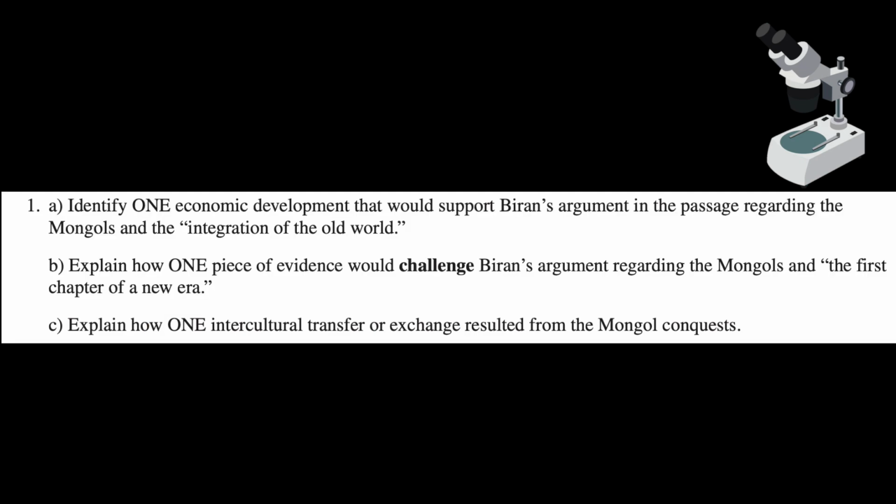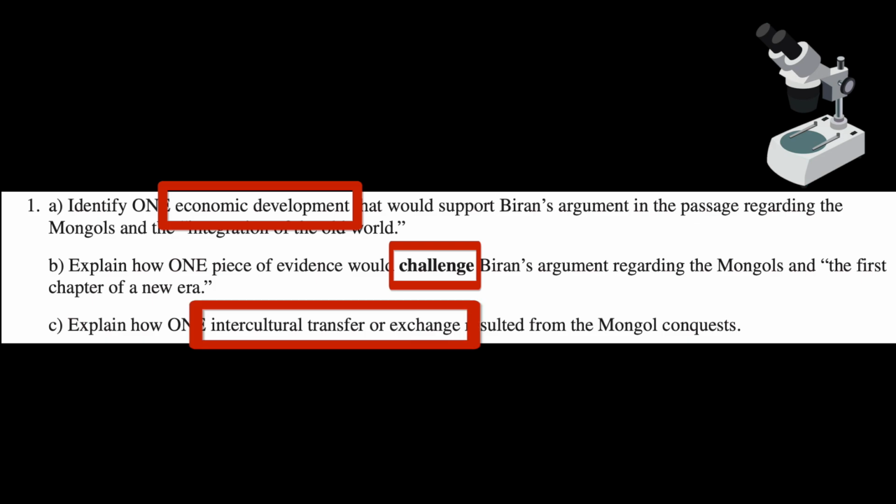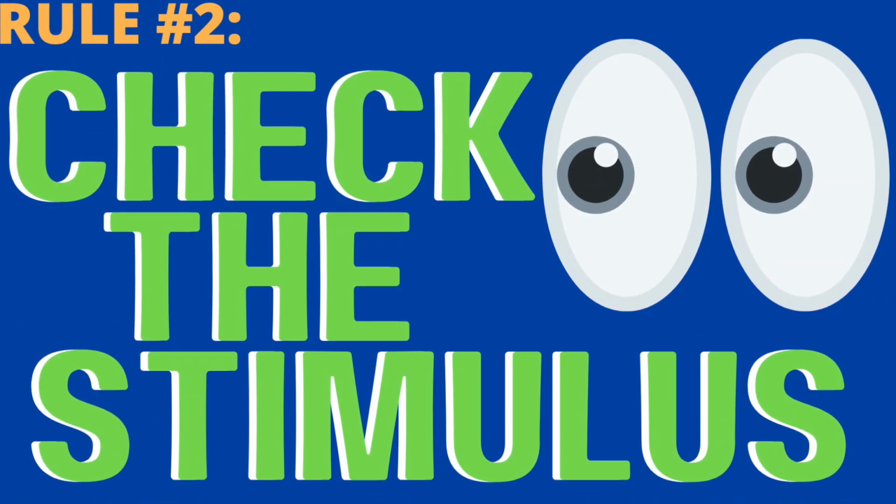So A, what's an economic development that would support what Baran's saying? B, what's a challenge to that argument? And C, kind of on your own, off stimuli here, it's one intercultural transfer or exchange that resulted from those conquests. So I need to find it. I need to know that. You're not going to get out of there, but they're asking you for an example, so that's a pretty easy one. So these are the 3 distinct things they want you to find in that stimulus, which we haven't looked at yet, but we're about to. We have the focus. Let's check the stimulus.